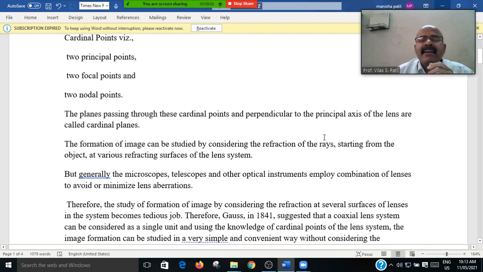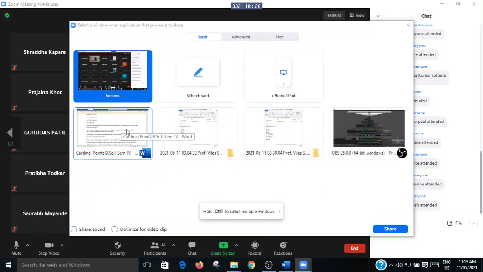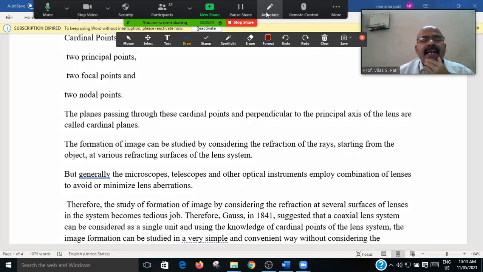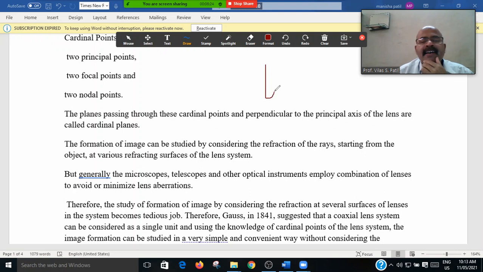Means that, consider, I am taking the annotate tool, and in that I am drawing the lens. This is the lens, this is the principal axis, and consider this is the object.